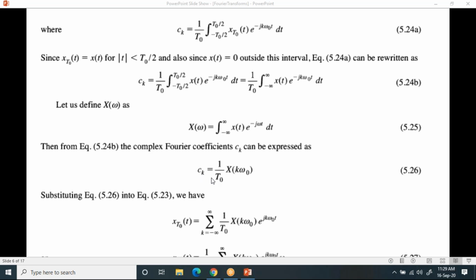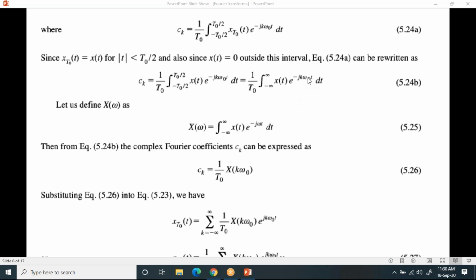Now you can write it as 1 by t naught into x of k omega naught. Since we have k in this expression, I'm going to compare with this equation and rearrange this. I can write ck as 1 by t naught into x of k omega naught. Just observe this. You can use equation 5.24 and equation 5.25 and rearrange this. Equation 5.24 is ck, and you are replacing x of omega with this.